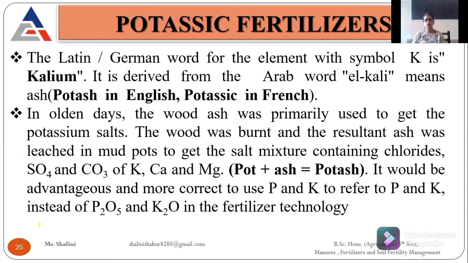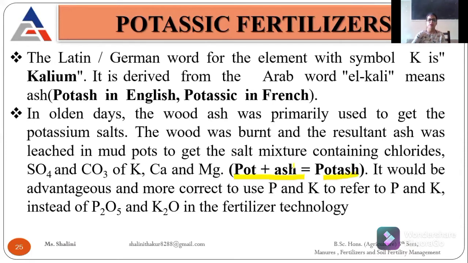In older days we used wood ash, which is a major source of potash because it contains a number of potassic salts. From this we call it potash, meaning pot and ash.